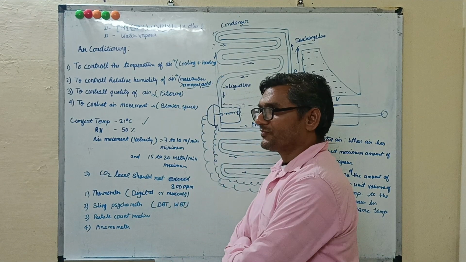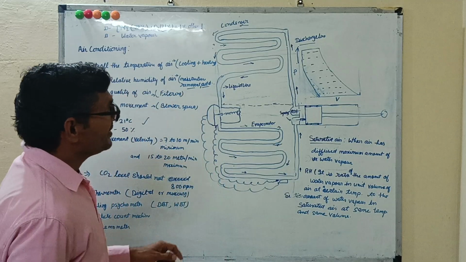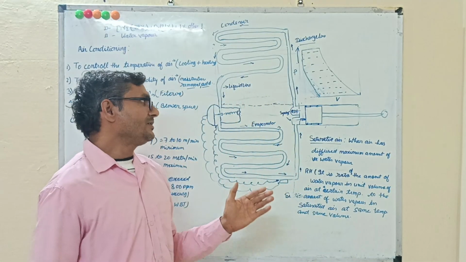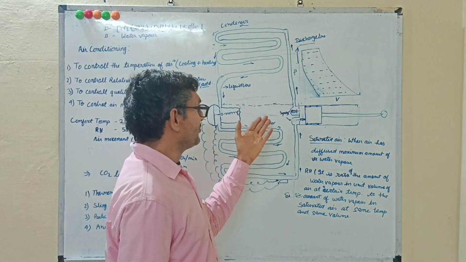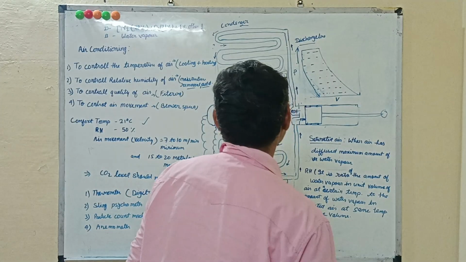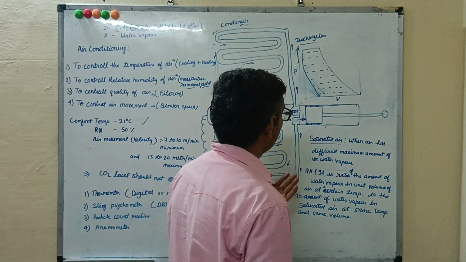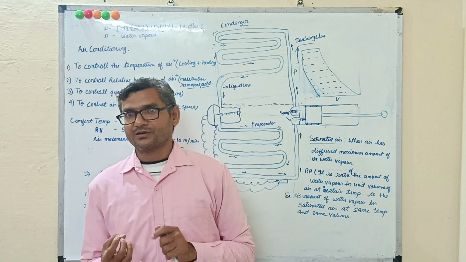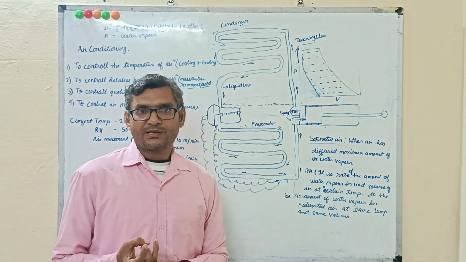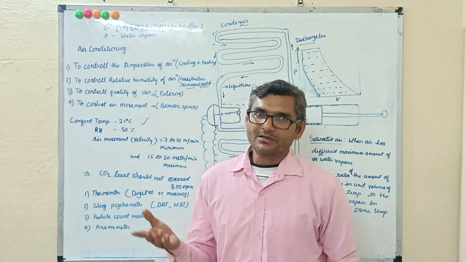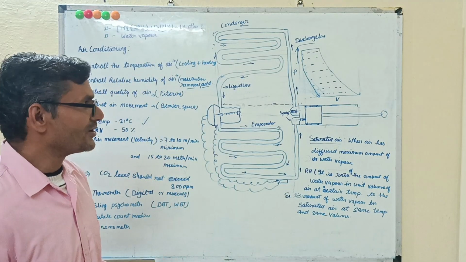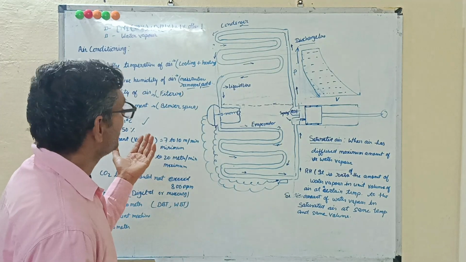First, I will tell the common things. Air conditioning components and refrigeration components are the same: compressor and so on. An air conditioner has four components, and a refrigeration system also has a four-component system. The difference is that refrigeration is used for cooling vegetables, water bottles, and other things, but in air conditioning, we use refrigeration to cool air.